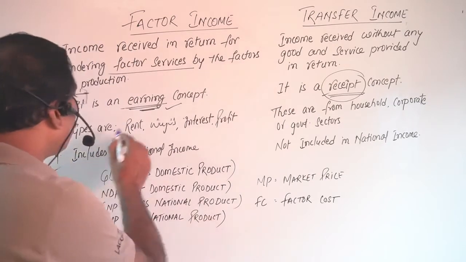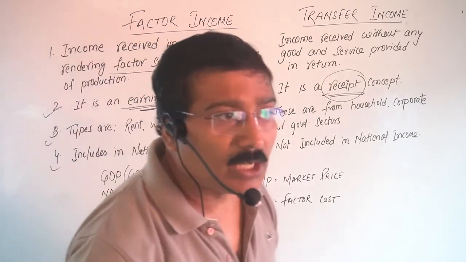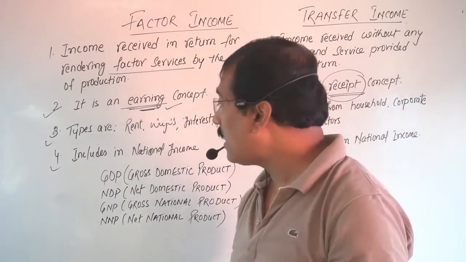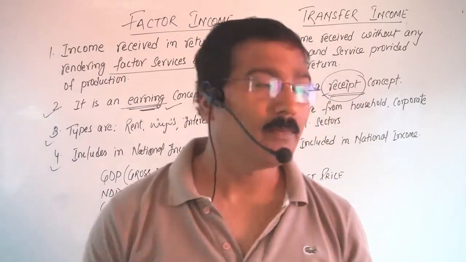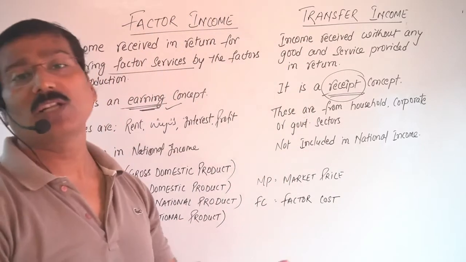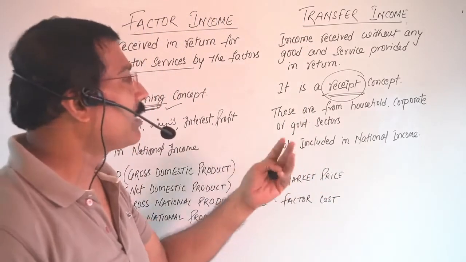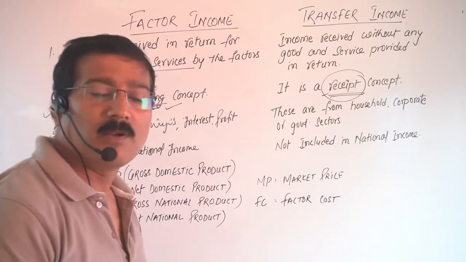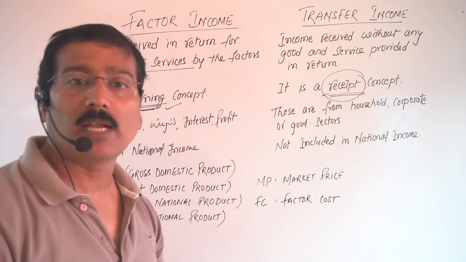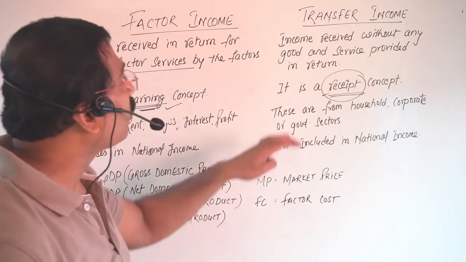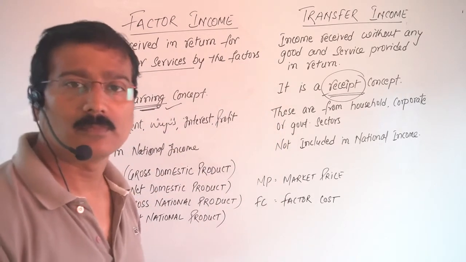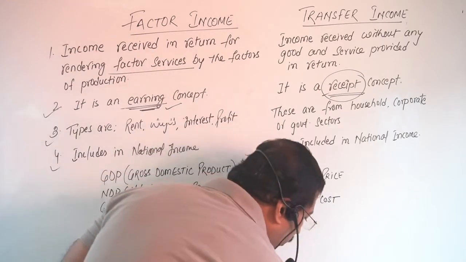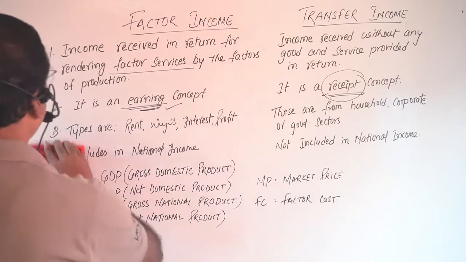Then this includes national income. The factor income is included in national income. Why? Because there is a corresponding flow of goods and services. Clear? But the transfer income is not included in national income. Why? Because that is free and there is no flow of goods and services. If there is no flow of goods and services, that will not be included in the national income. Very clear? Now I am going to start the numeric part